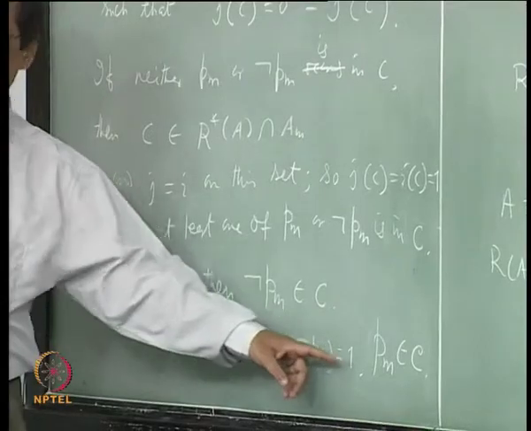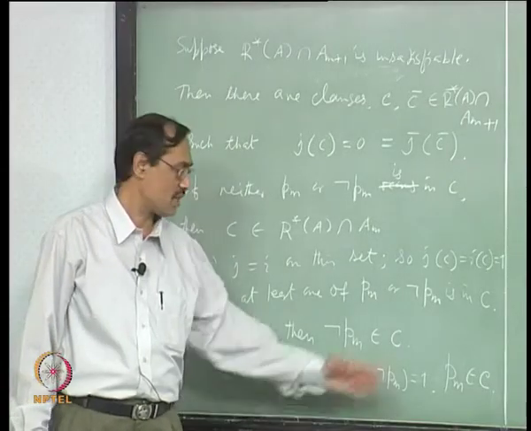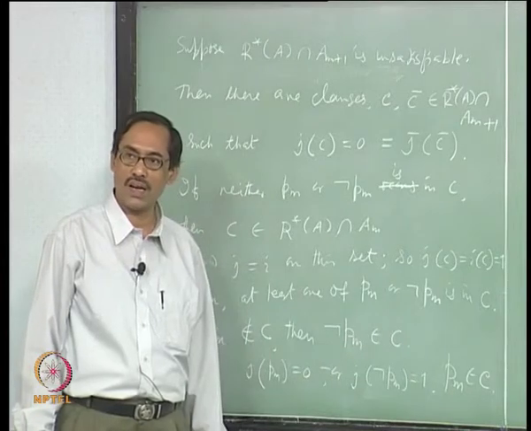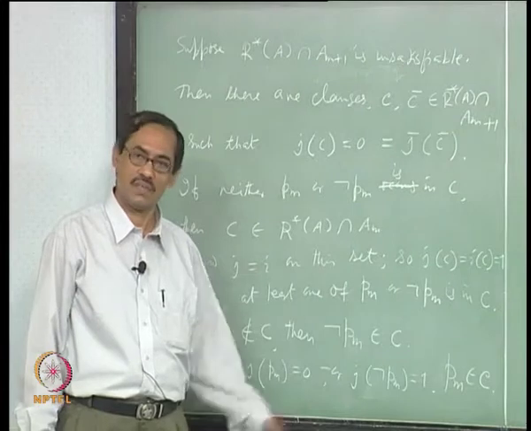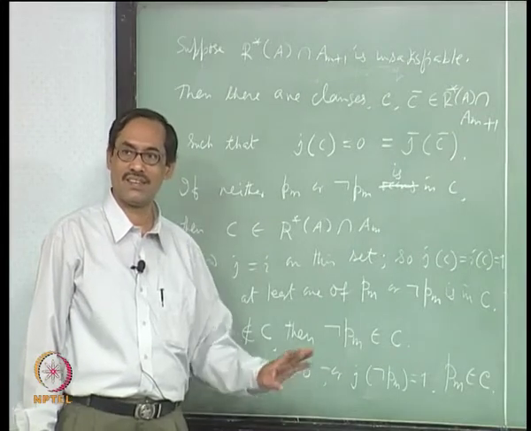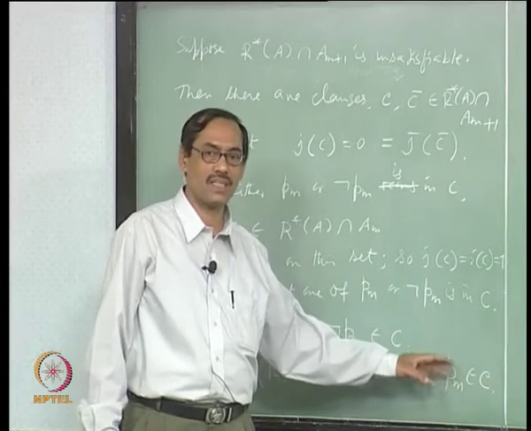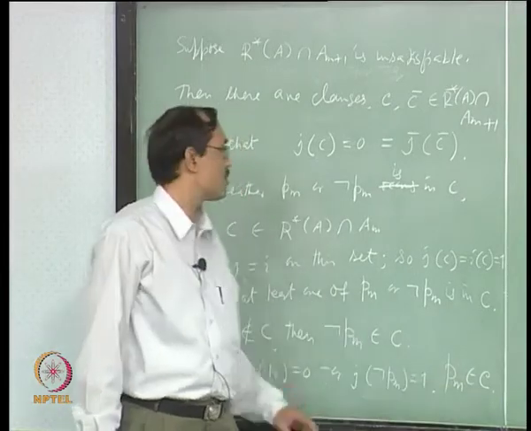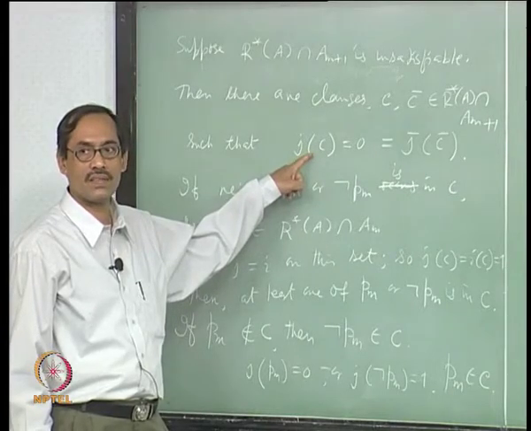So, J of not PM is 1. It is an OR clause. So, J of C has to be 1. Whatever value of D is, does not matter, even if empty, does not matter. Okay. So, now not PM, J of C has to be 1, but J of C is 0. That is the contradiction.